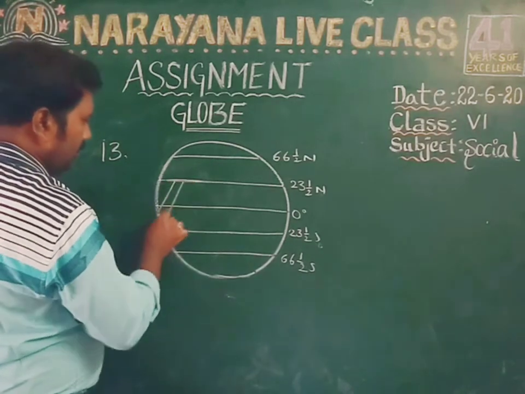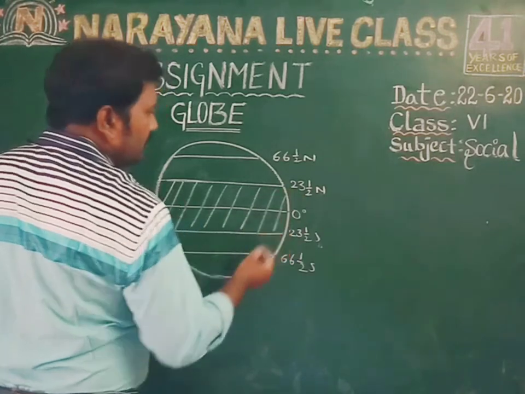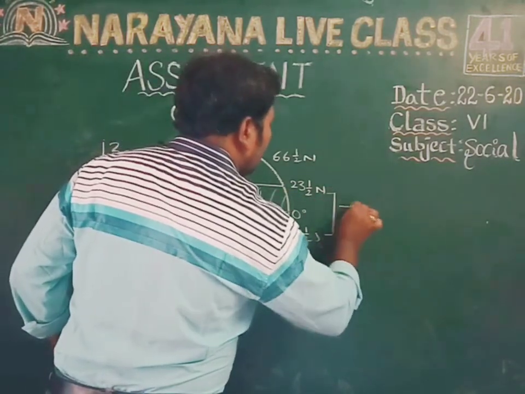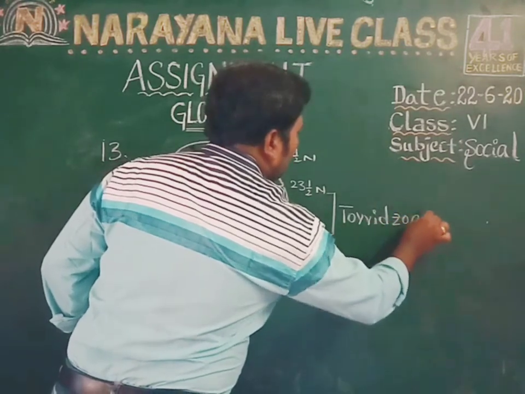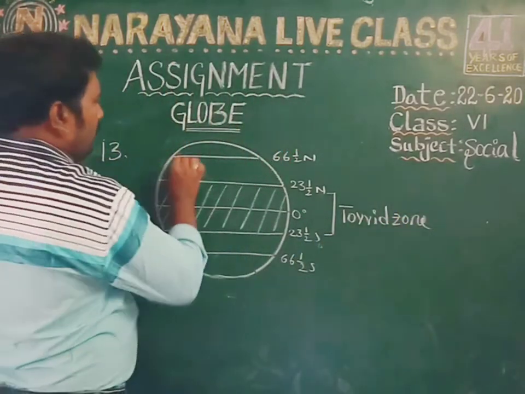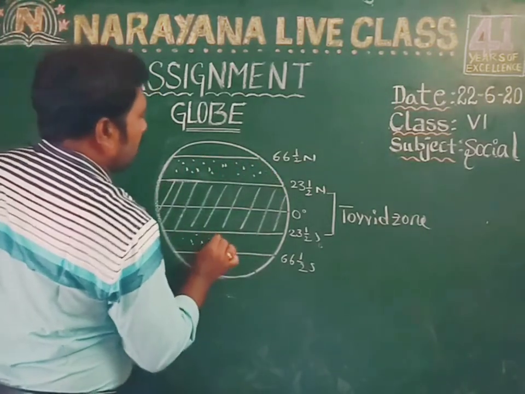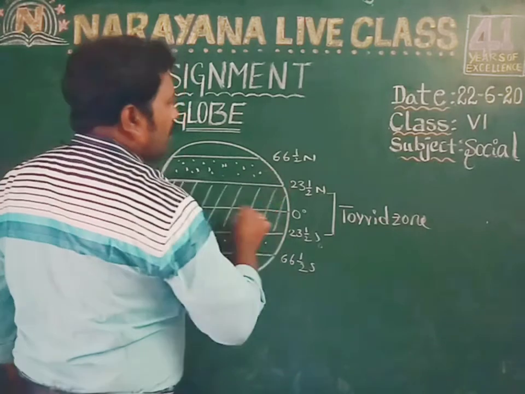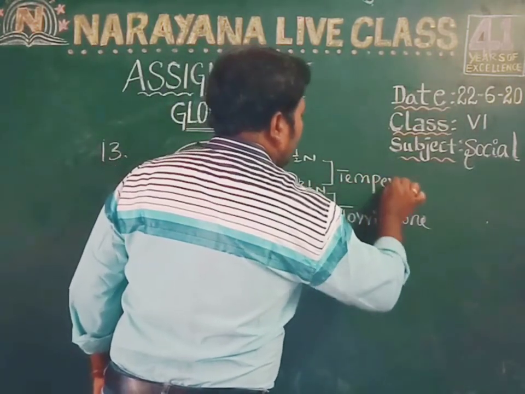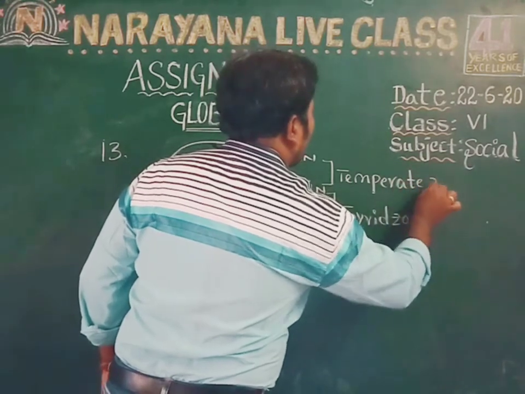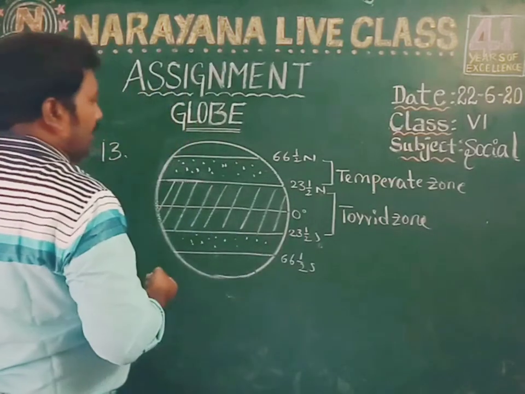Now this is the torrid zone, right? This is the temperate zone, or temperature zone also we call it, you can say like that also.